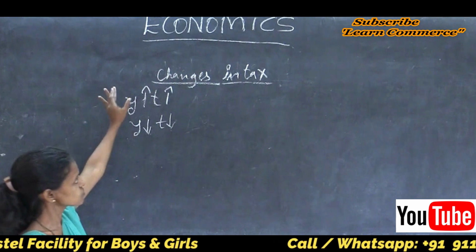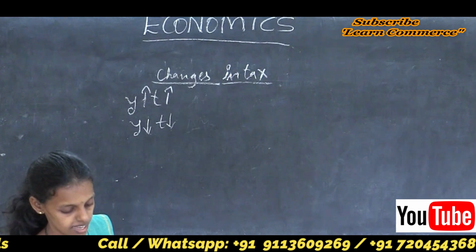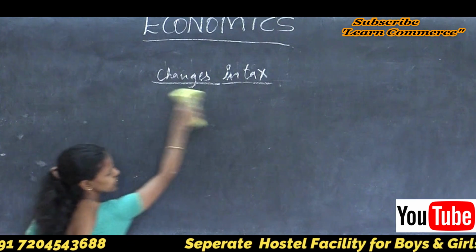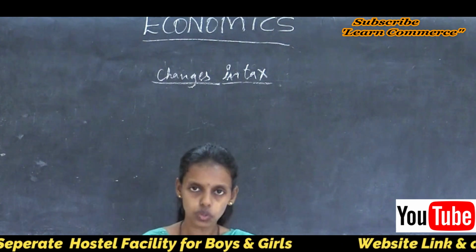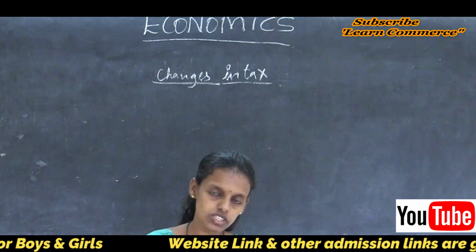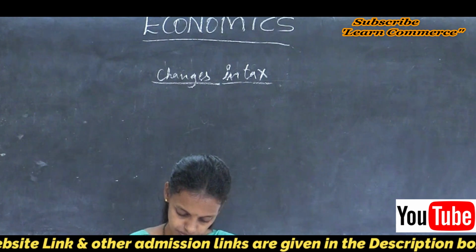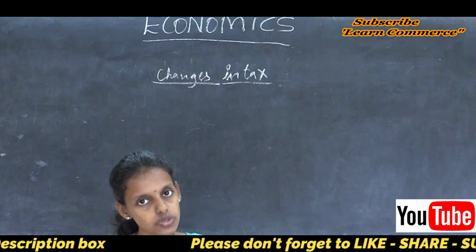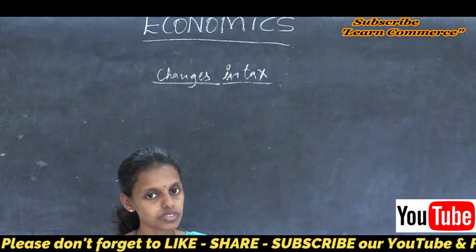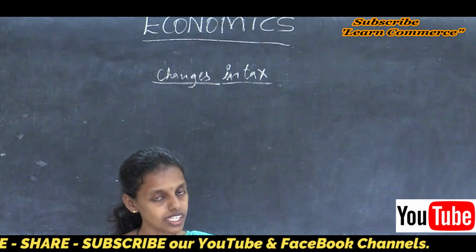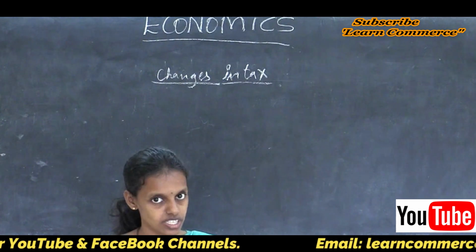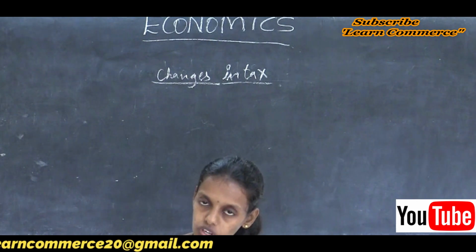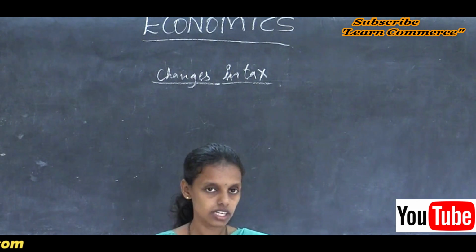So these changes in the tax lead to changes in the aggregate demand. Aggregate demand means total demand. So how does this change in the tax lead to the change in the demand? When there is a change in the tax, disposable income also changes. For example, if the tax rate changes, that also impacts the disposable income of an individual.